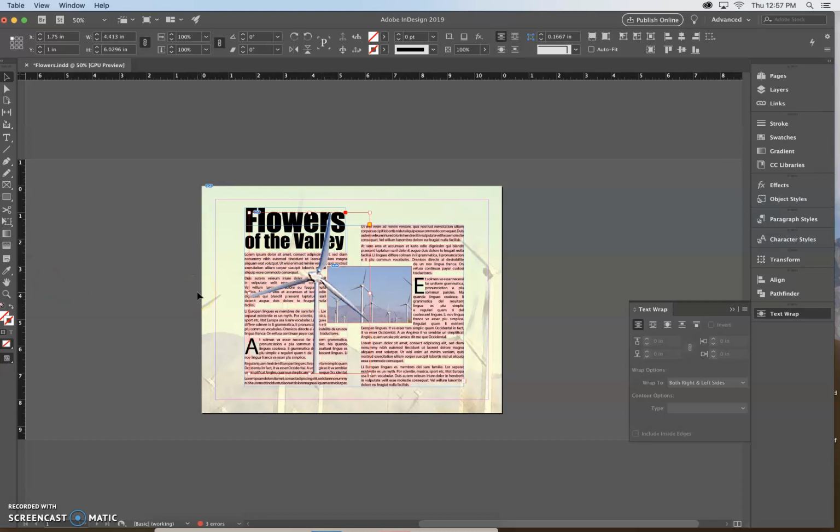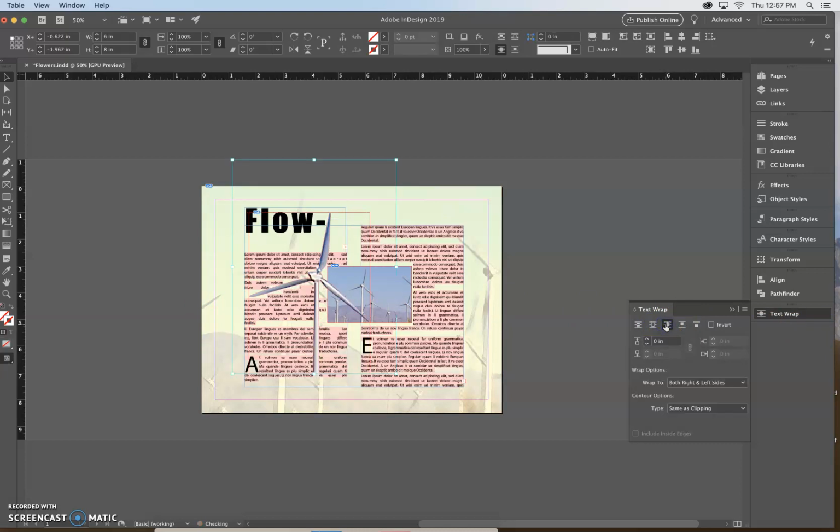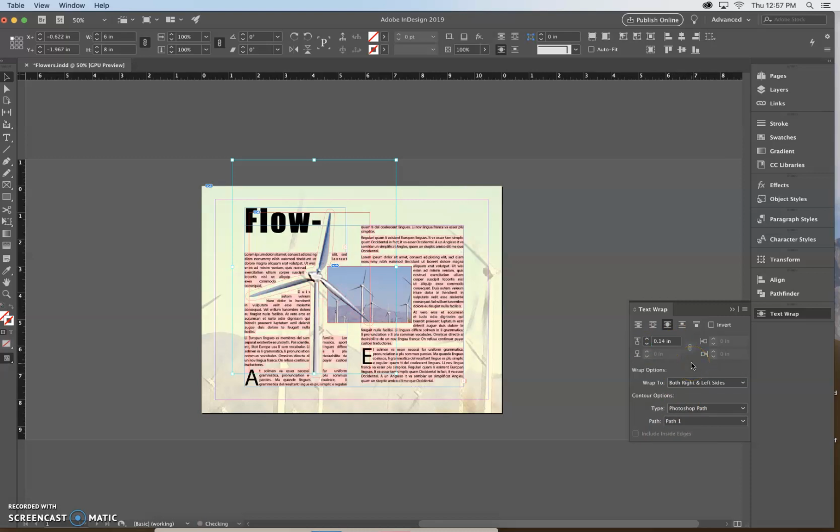Alright. The next thing that we are going to do is click the Wrap Around Object Shape button. So that's this one right here. Okay, you can see things go a little bit crazy. And then we're going to click the Type list arrow, and we're going to go to Photoshop Path. Okay, so we're making sure that it's going around Path, and we're going to know that Path 1 is automatically selected. So in this top offset, we're going to type 0.14 and press Return.